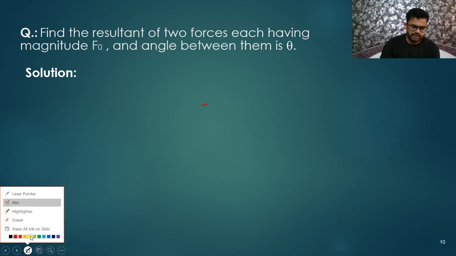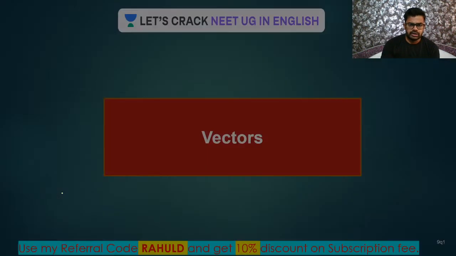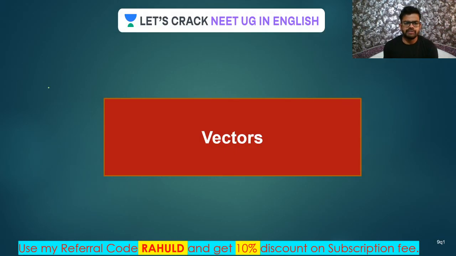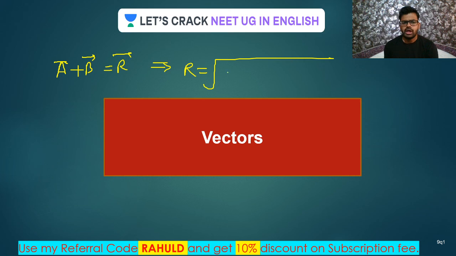So let me take yellow ink. Let us talk about those formulas. At first, addition of vectors. Let's say this is vector A and I'm going to add it to vector B. So vector A plus B is equal to vector R. Let us find its resultant, the magnitude of the resultant. So R is equal to the square root of magnitude of A square plus magnitude of B square plus 2AB cos theta.